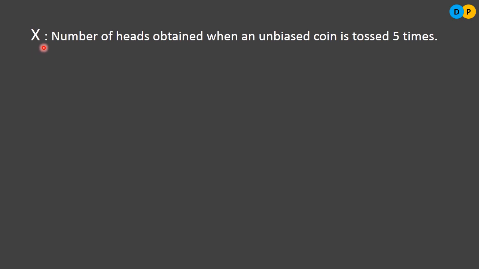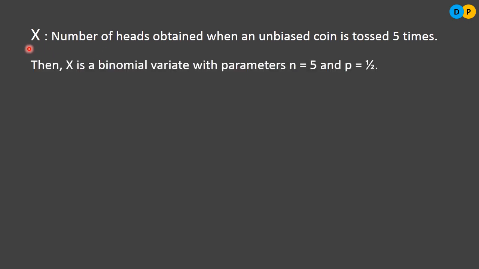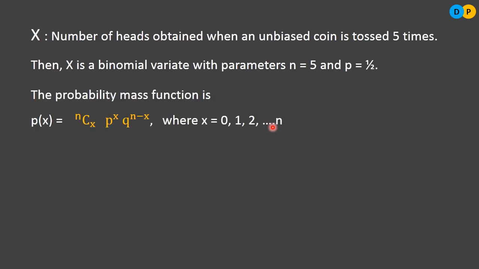How can you say that x is a binomial variate? Because from the question we know how many times we are repeating the same trial. We are repeating 5 times. And what is the chance of success? That is half, and the probability of success is the same for all the trials. So that's why we can say x is a binomial variate with parameters n equal to 5 and probability of success equal to half.